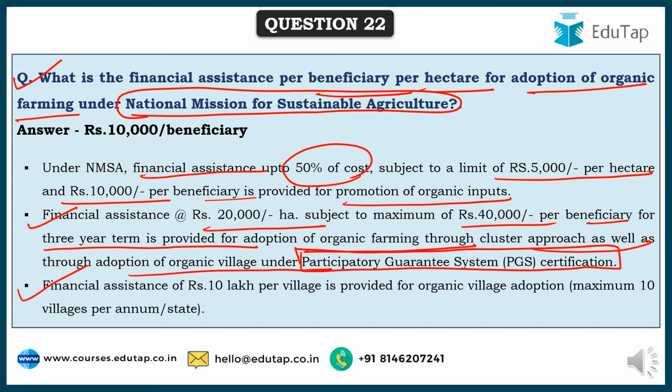And financial assistance of rupees 10 lakhs per village is provided for organic village adoption, that is maximum 10 villages per annum per state. This is what the government is trying, so that farmers convert themselves to organic farming, so that sustainable agriculture can be done, and also the life of soil can be maintained.